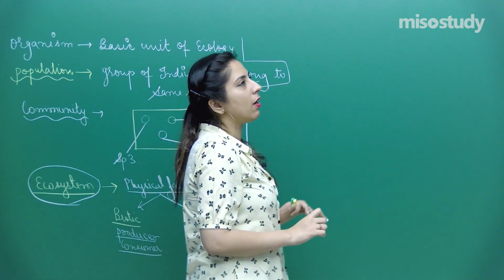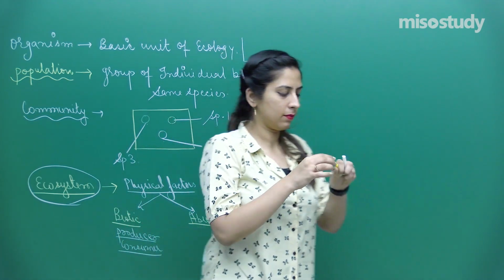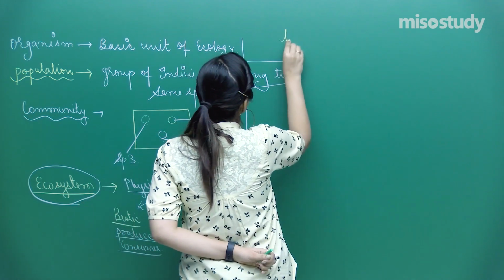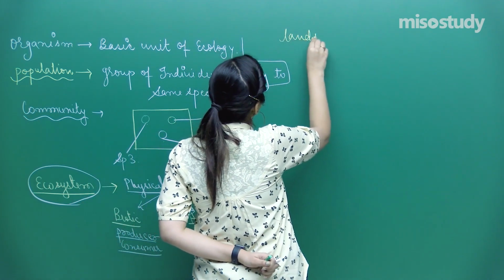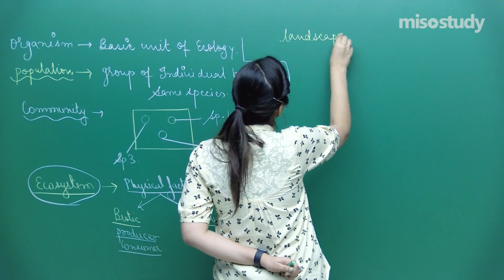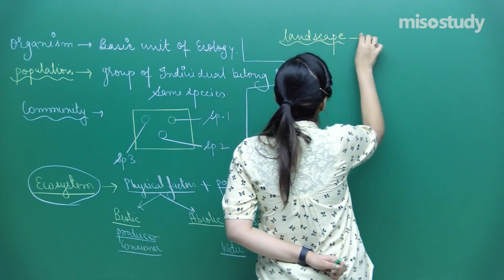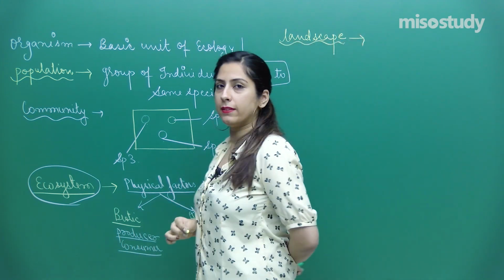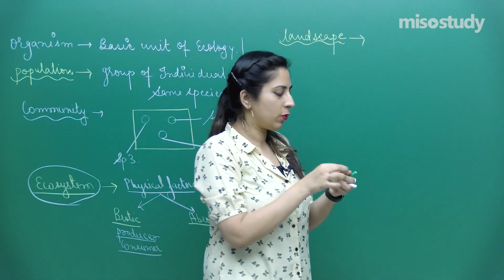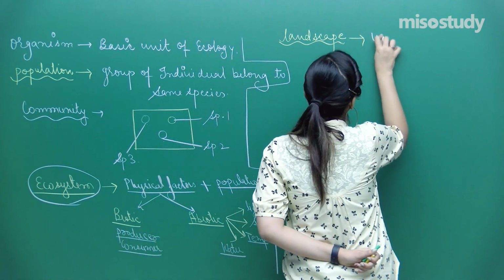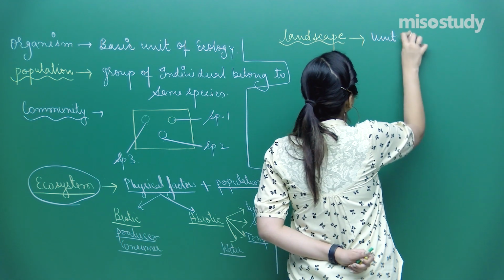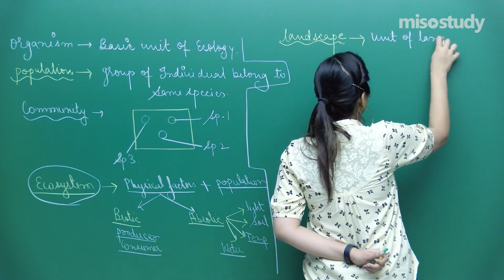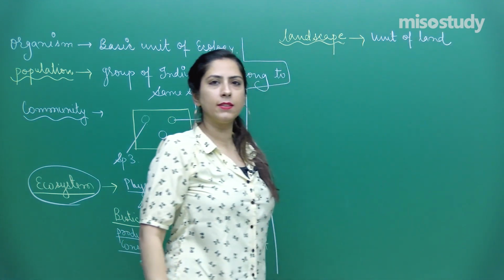You must have heard of the word landscape. Let's discuss landscape. As the name indicates, landscape, that means it is what? It is a unit of land. So can I write this as unit of land? Unit of land is there.